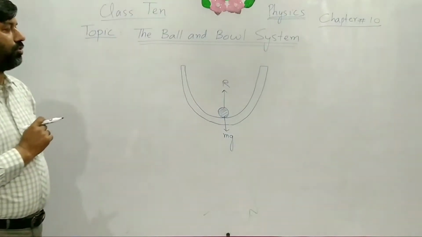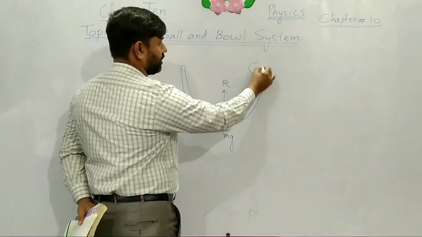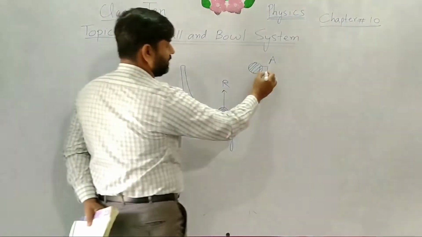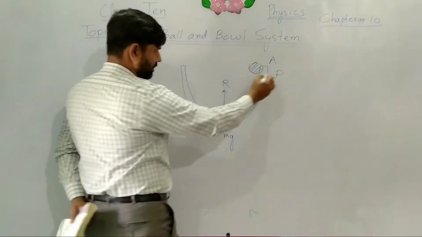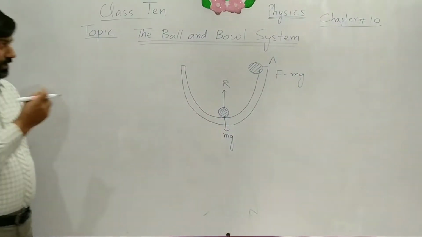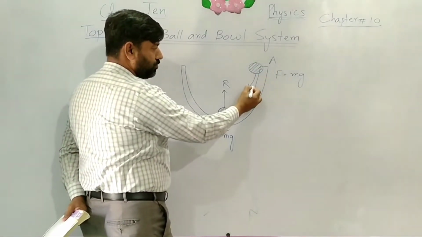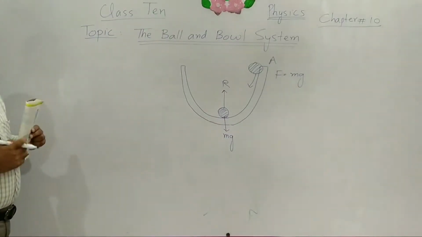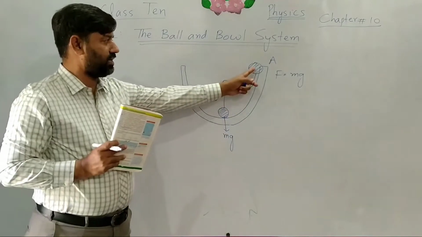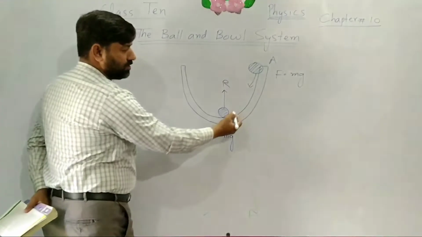If we apply a force on the ball on the right side and we move it to this position, the ball now is at position A. We apply a force F, equal to mg, the weight of the ball. Now we will release the ball from the position A. It will move downward due to gravity. The gravity is the force that acts on the ball downward, and it will pull it toward its mean position. Now the ball will move toward the mean position.